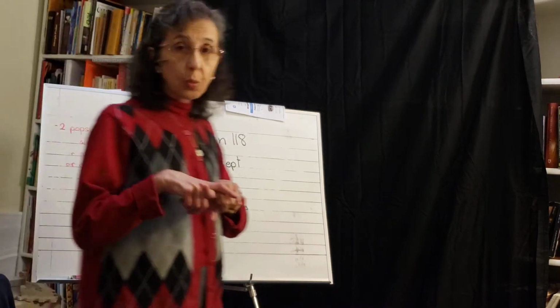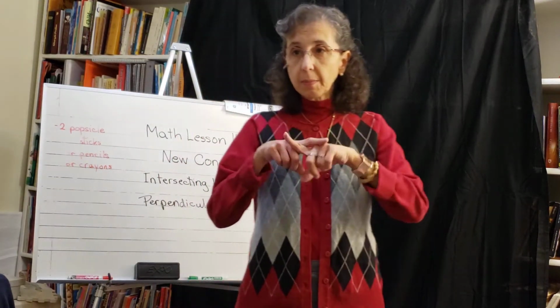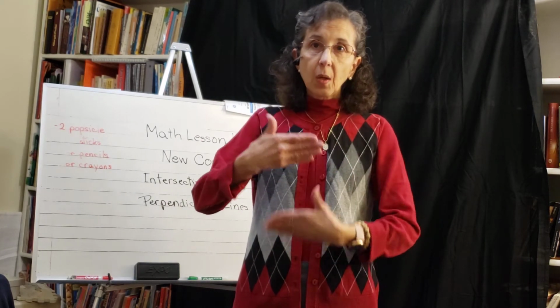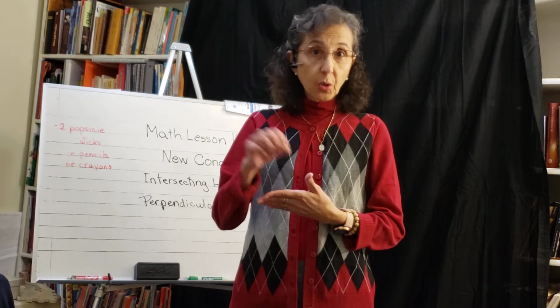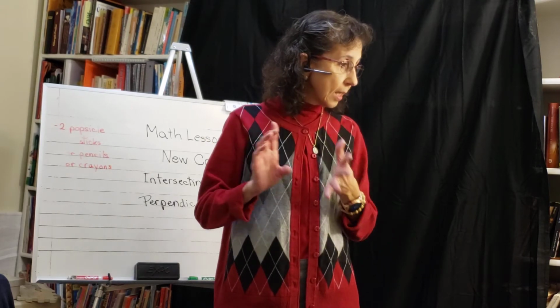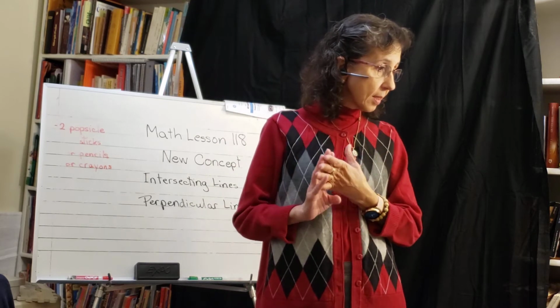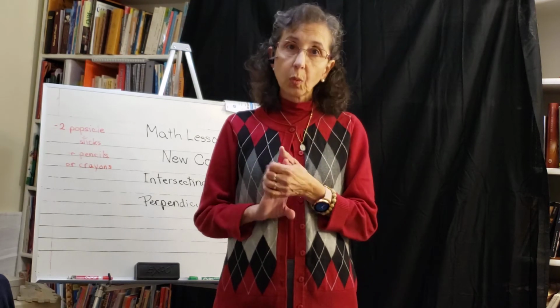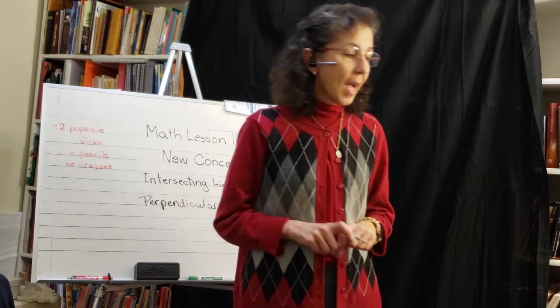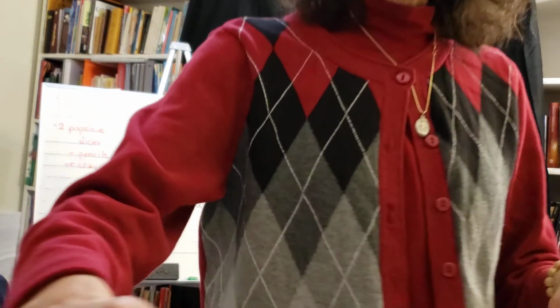All right, now you are going to need either 2 popsicle sticks or 2 pencils or 2 crayons or 2 rulers, something that you can use to play with, since at school we would be using a geoboard, remember, with our rubber bands. But here you will need either popsicle sticks or crayons or rulers, anything that has straight lines.